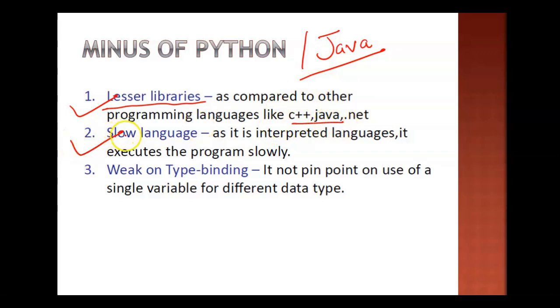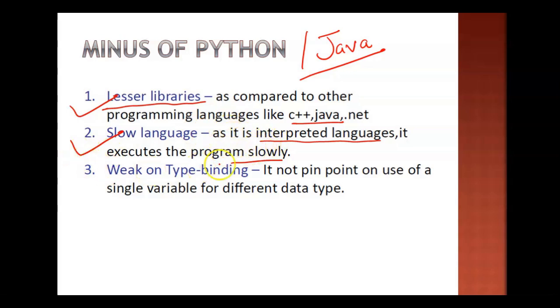Slow language: as it is an interpreted language, execution will be a little slow, because the interpreter is going to work line by line, which will take more time for execution as compared to things that execute in one go, which is the feature of a compiler.